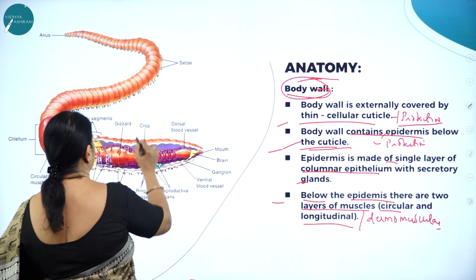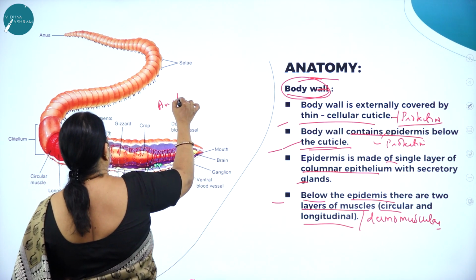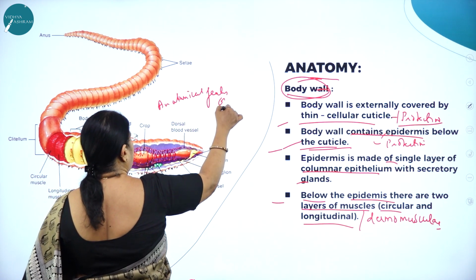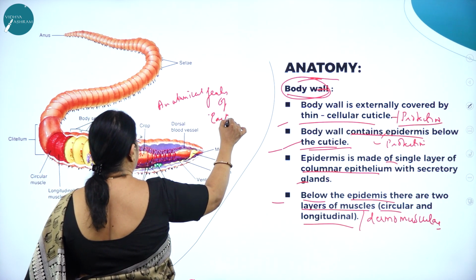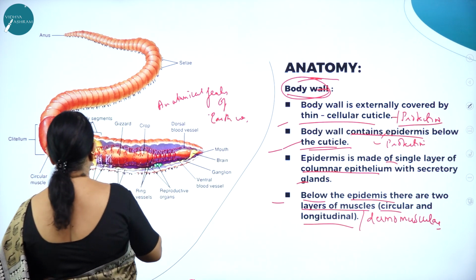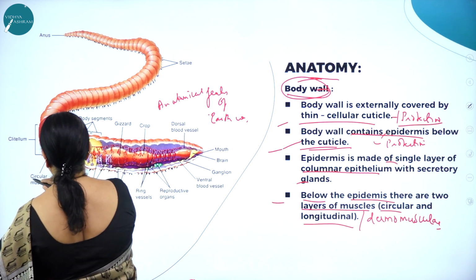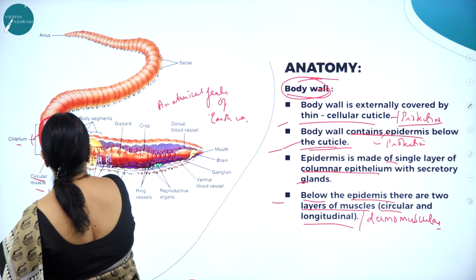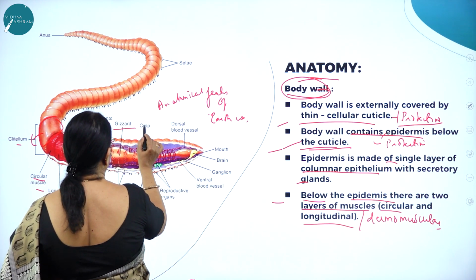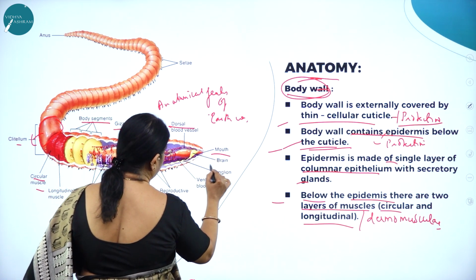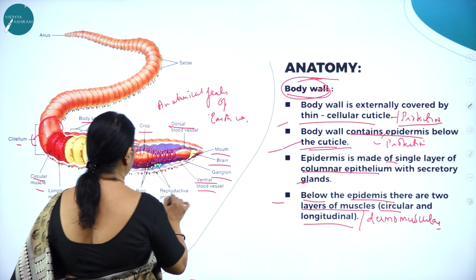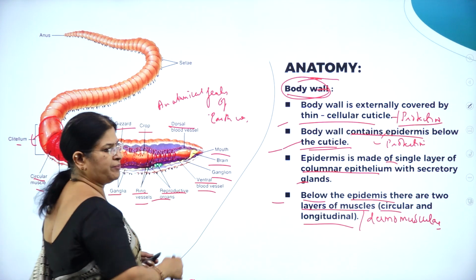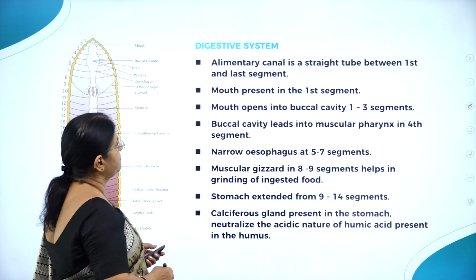So these are the anatomical features of earthworm. Here you can see the nephridia, circular muscle, and clitellum. As I said, you can see the thick region called the clitellum. Body segments, gizzard, crop, mouth, brain, ganglion, ventral blood vessel, reproductive organs, ring muscles, ganglia. So the internal anatomy looks like this.